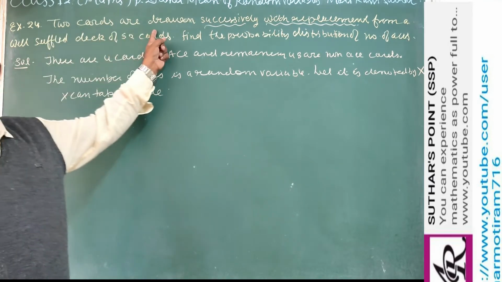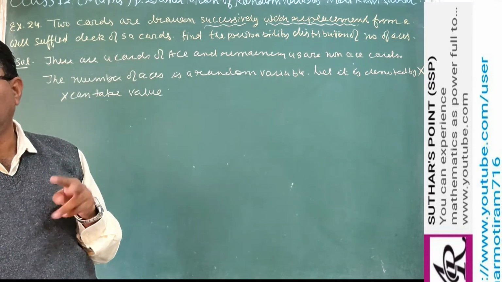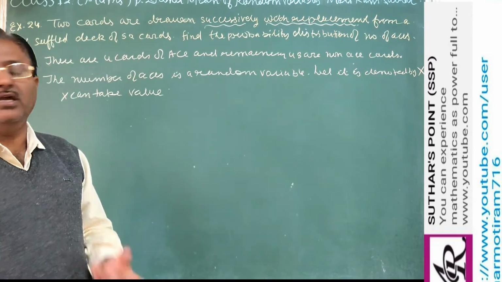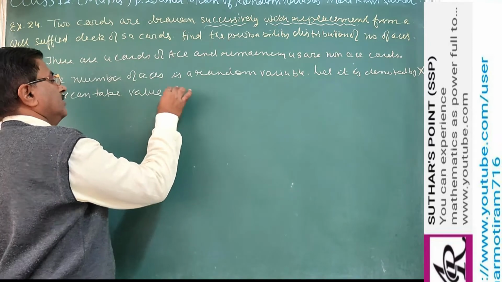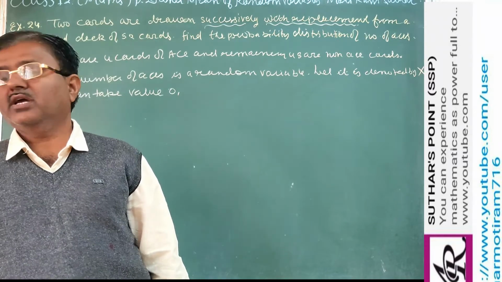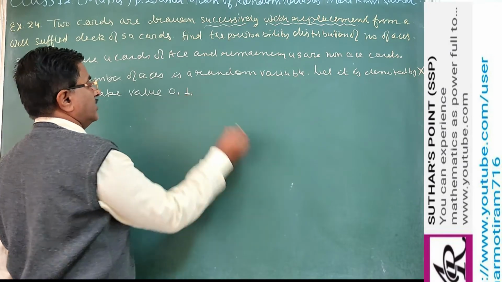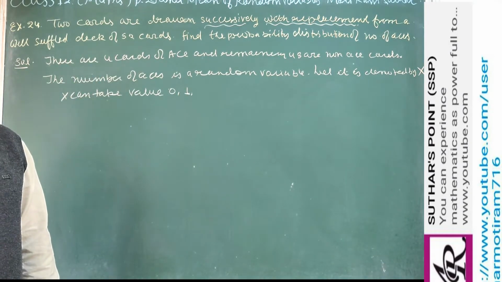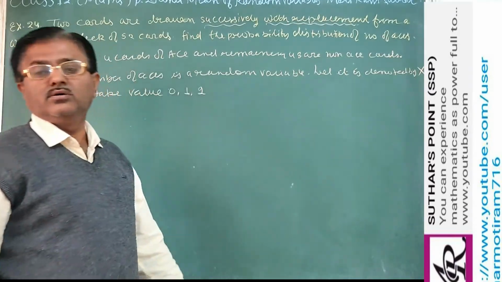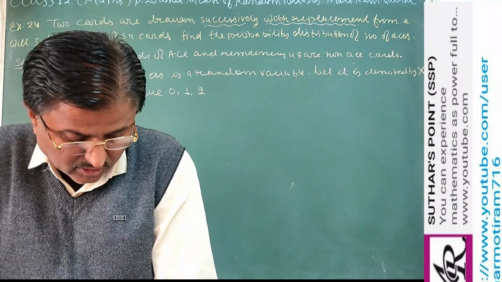Here we are drawing 2 cards out of 52. So out of 2, if both are non-ace cards, then if you draw 2 cards and neither is an ace card, the value of X will be 0. X value 0 because X is the number of ace cards. And if one of the two is an ace card, the value of X is 1. If both are ace cards, then the value of X will be 2. So in this way we can write the value of X.